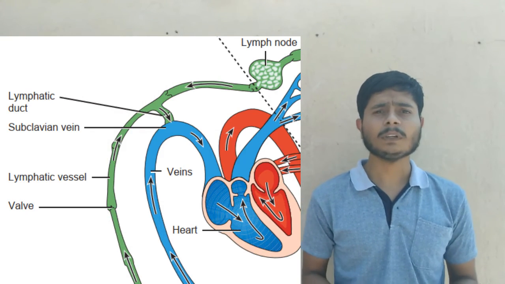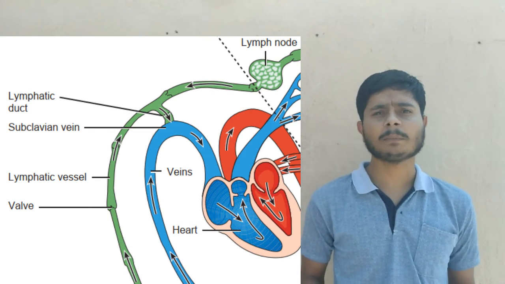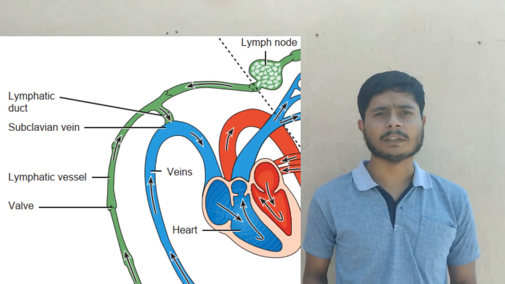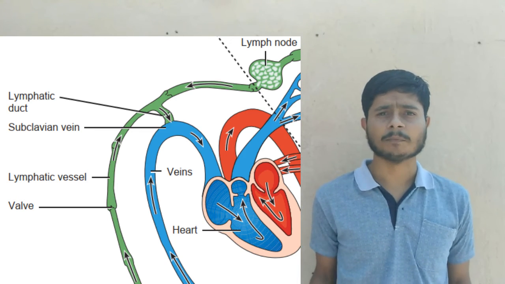There are seven main lymph nodes present in the body. Otherwise they are numerous in the body.